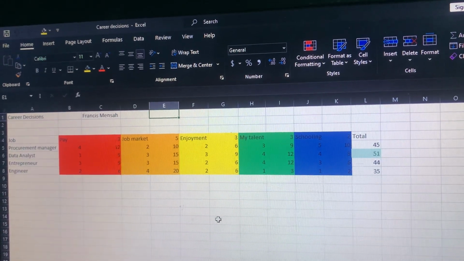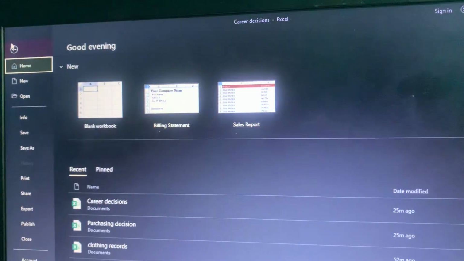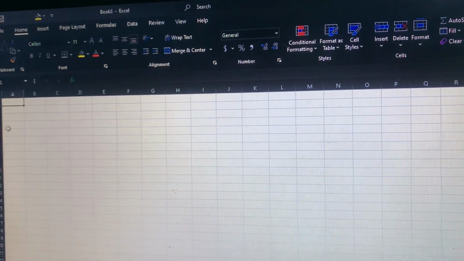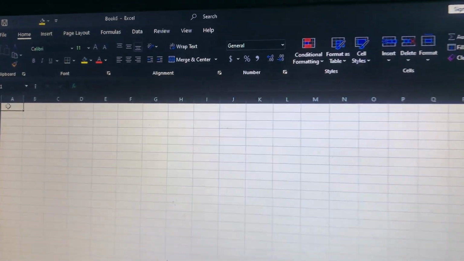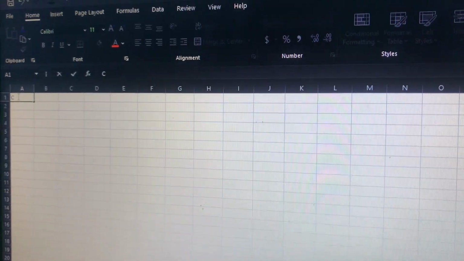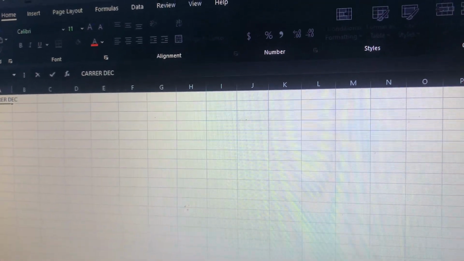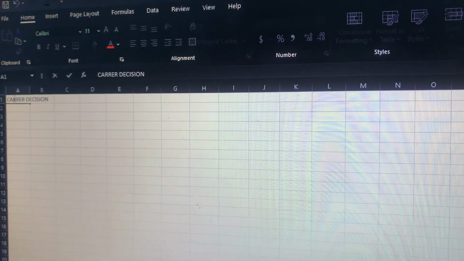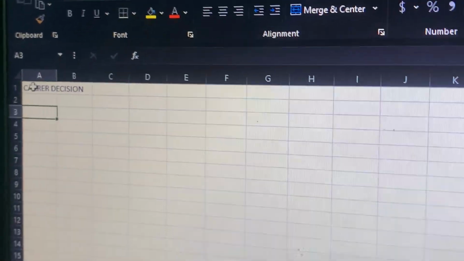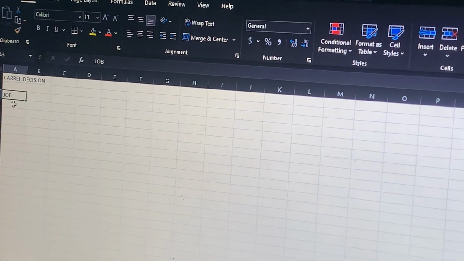Now let's start. I am going to click on my new file and then select a new Excel worksheet. Over here, I will write Career Decision. I'll come down and then get my job. So this will be my job. So over here, I will have my job.